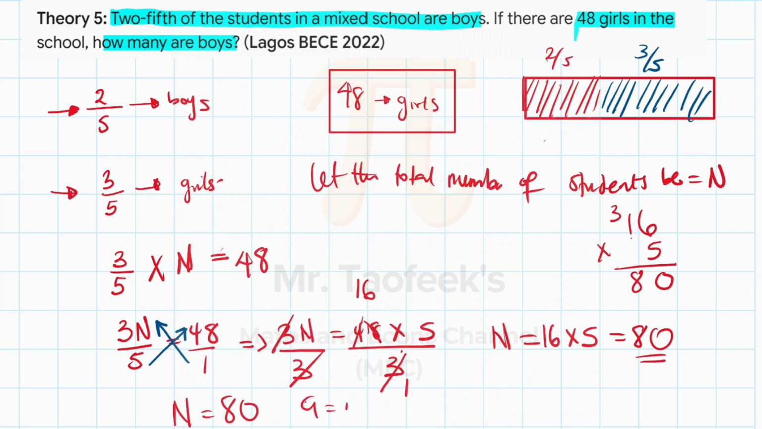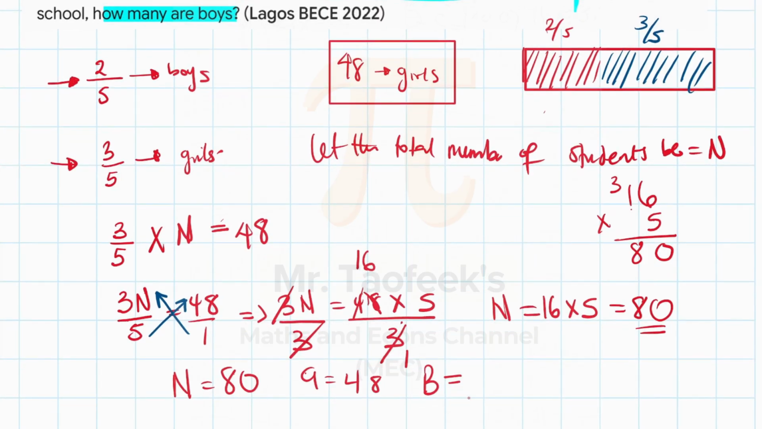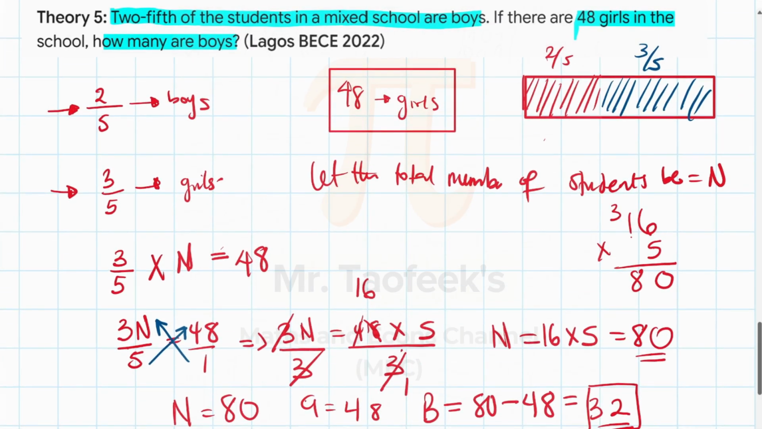The girls are 48. Then the boys will simply be 80 take away 48. And that simply gives us what? 80 minus 48, that should be 32. And that's the number of boys in the school. Okay? And that's our answer.